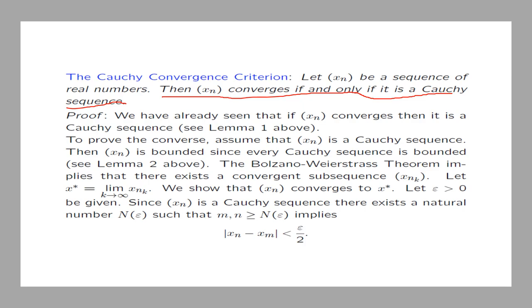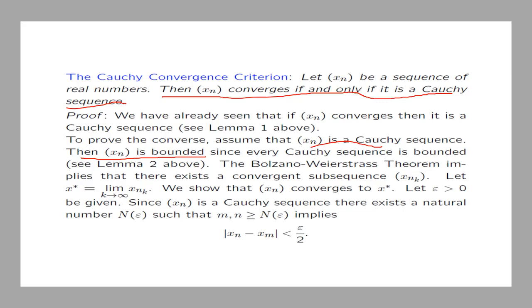So we have already seen the fact that if xn converges, then it's a Cauchy sequence, and also that if xn is a Cauchy sequence, then it's bounded. So now let's look at the converse, the reverse, that if xn is a Cauchy sequence, then it converges. So let's assume that xn is a Cauchy sequence. We've seen before that if xn is a Cauchy sequence, then it's bounded. And then the Bolzano-Weierstrass theorem tells us that if a sequence is bounded, then it has a convergent subsequence.